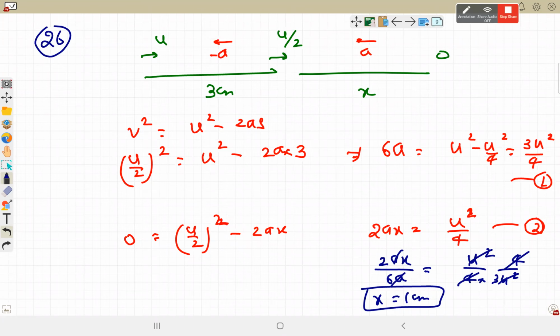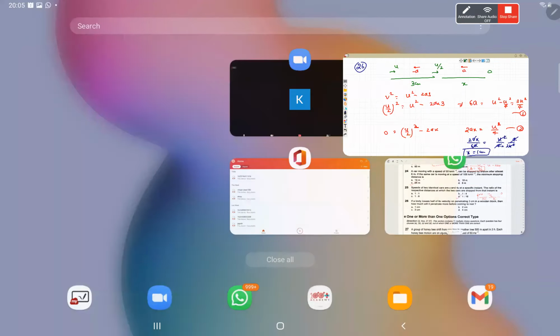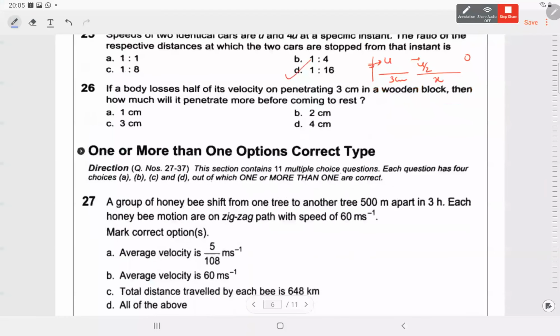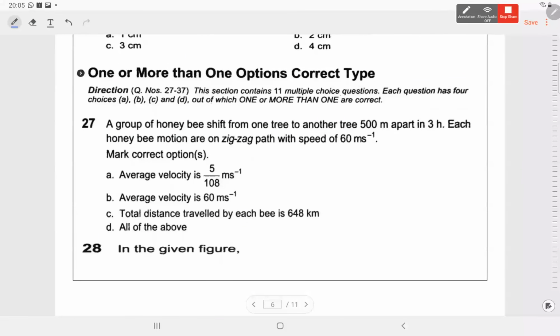Right? Question number 26 done. Next, question number 27. Okay, very nice. This is a little longer one. A group of honeybees shift from one tree to another tree 500 meters apart in 3 hours. From one tree to another tree takes 3 hours. Distance is 500 meters. Which options are correct?